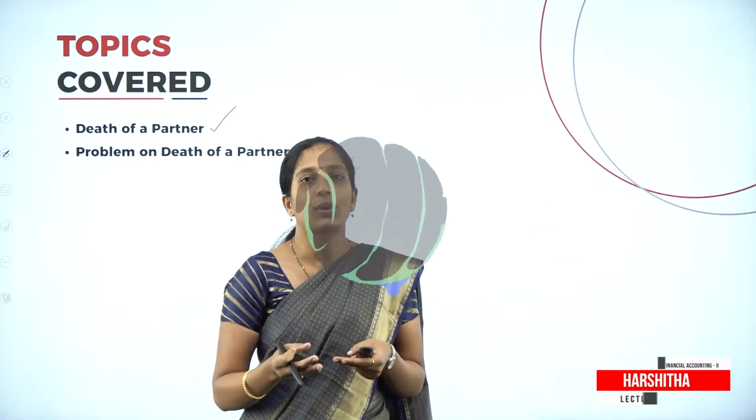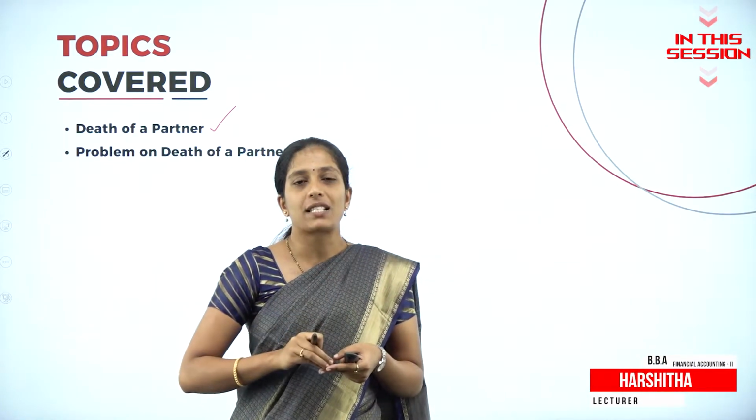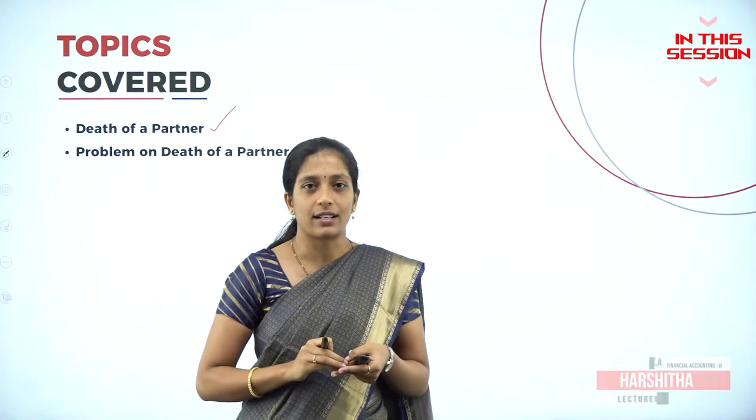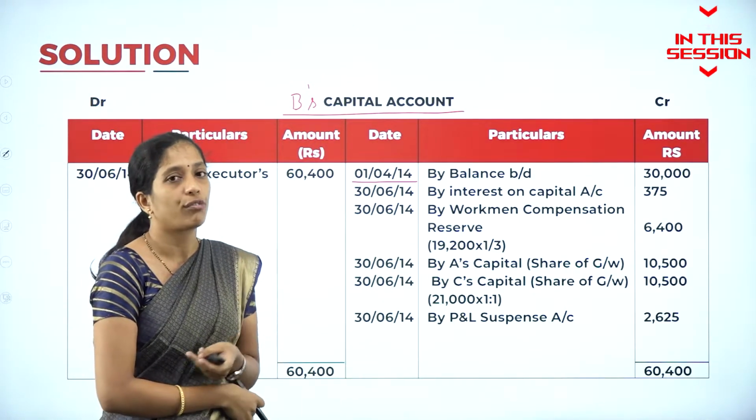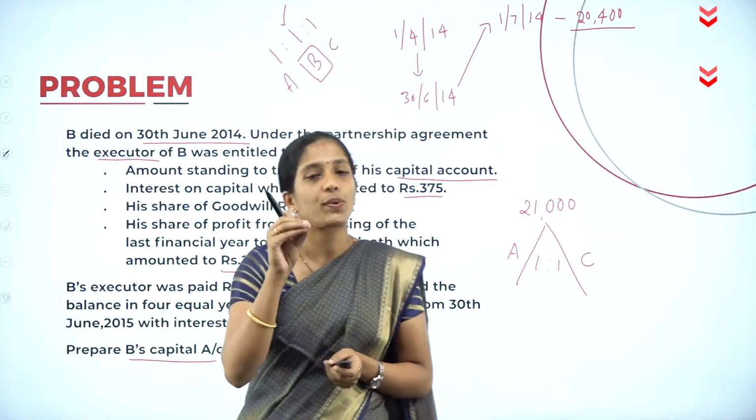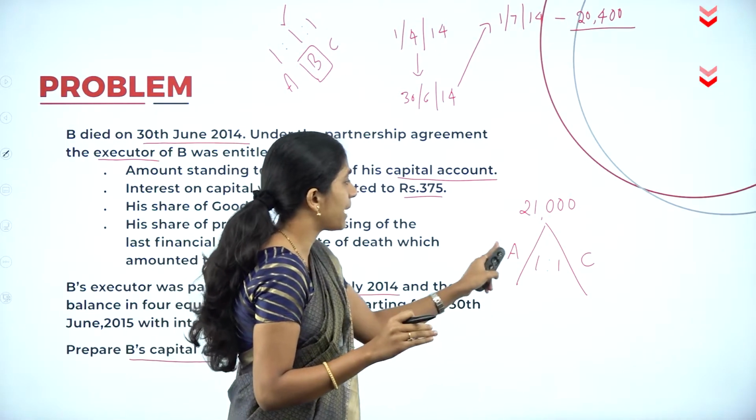So who is an executor? He is the legal representative of a deceased partner. Beginning of the next financial year, we shall bring the capital of the partner. So his share of goodwill is 21,000, which has to be given by A and C.